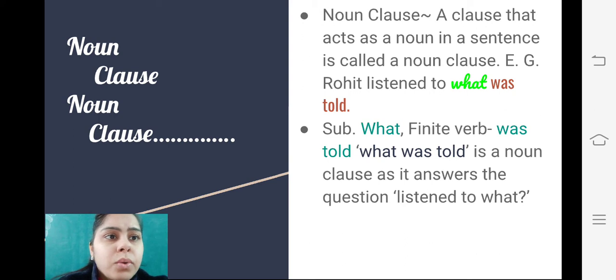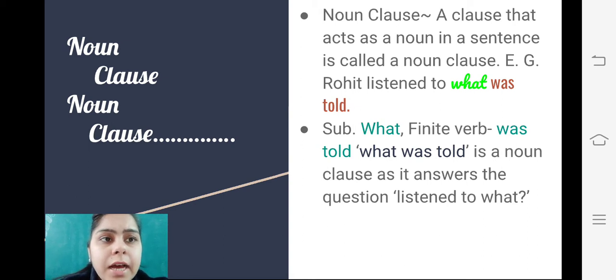Example: Rohit listened to what was told. Just for your information, this clause answers the question what. If any clause answers the question what, you can take it as a noun clause. So here, Rohit listened to what?